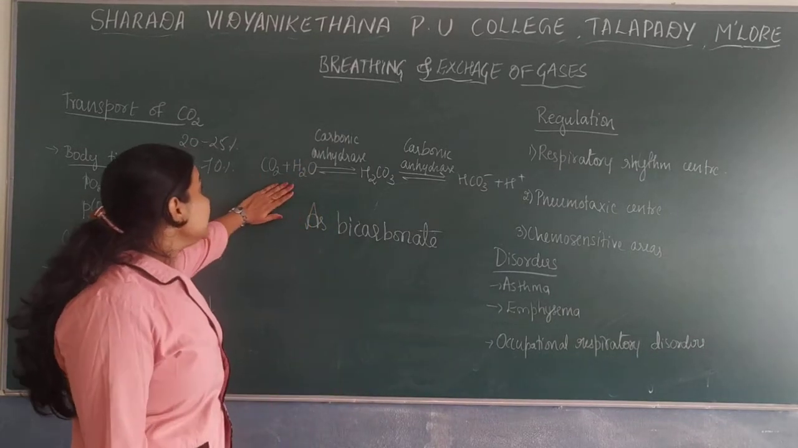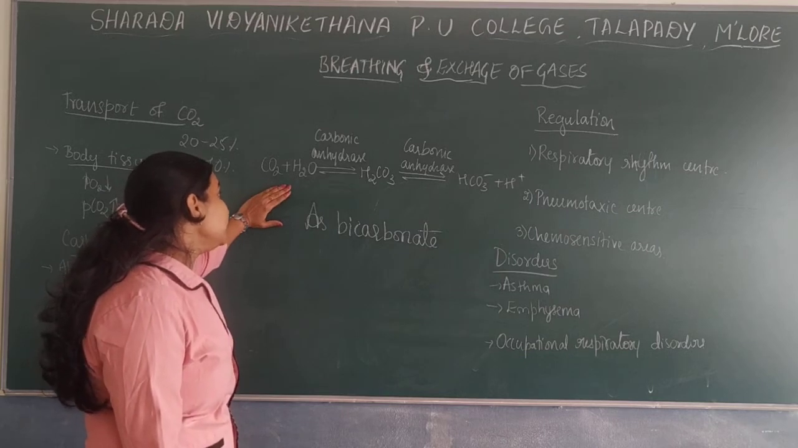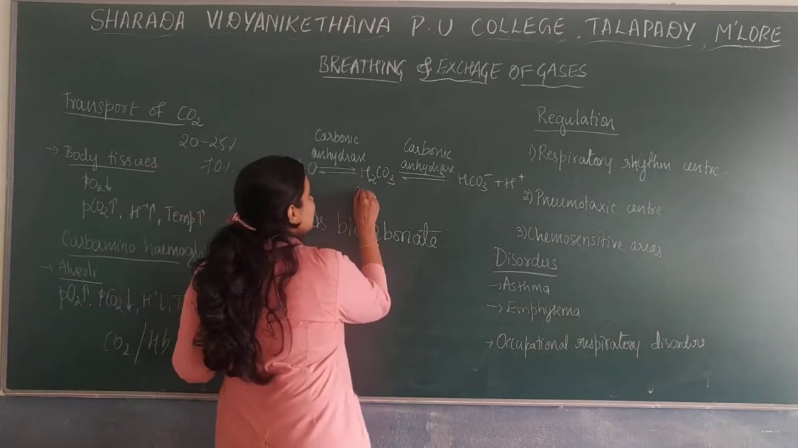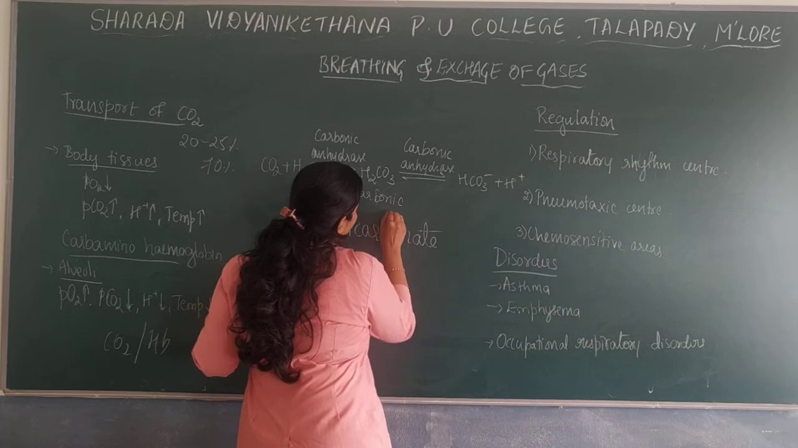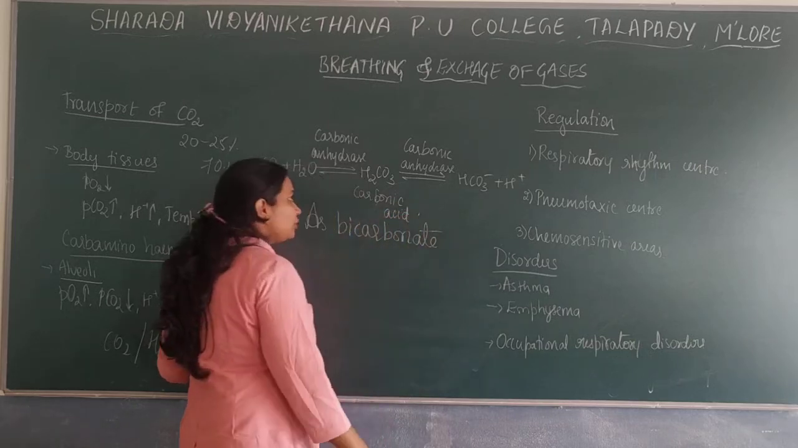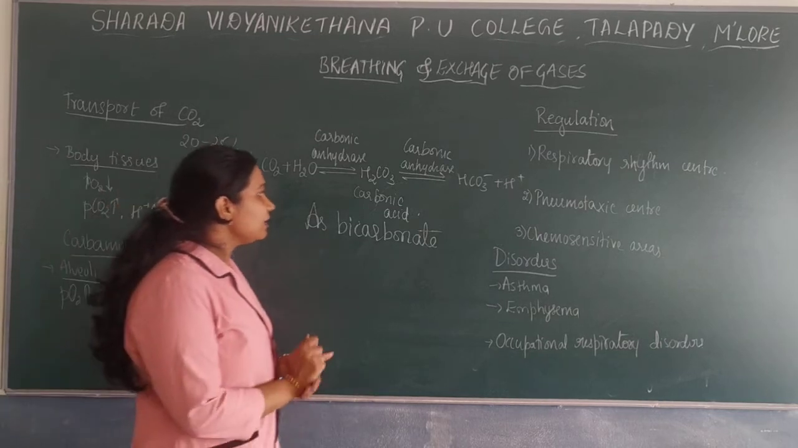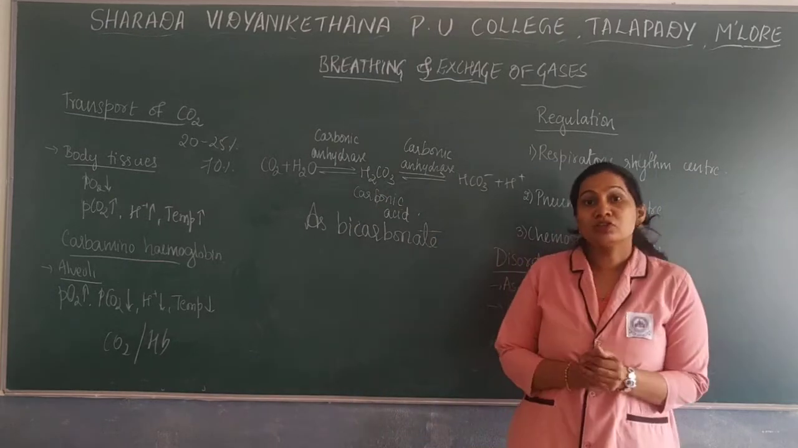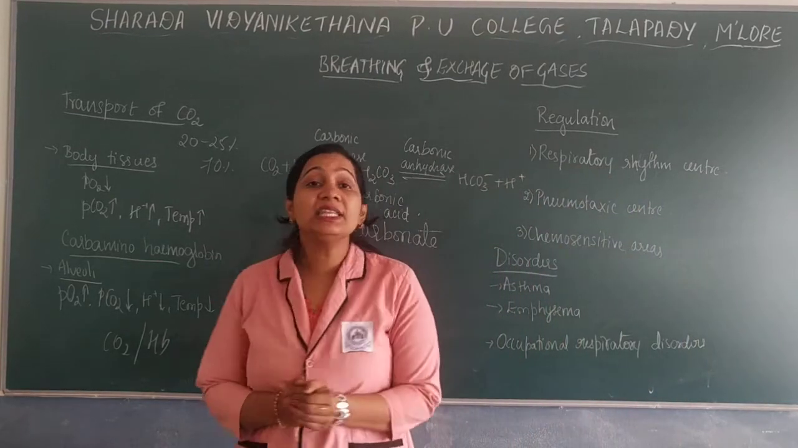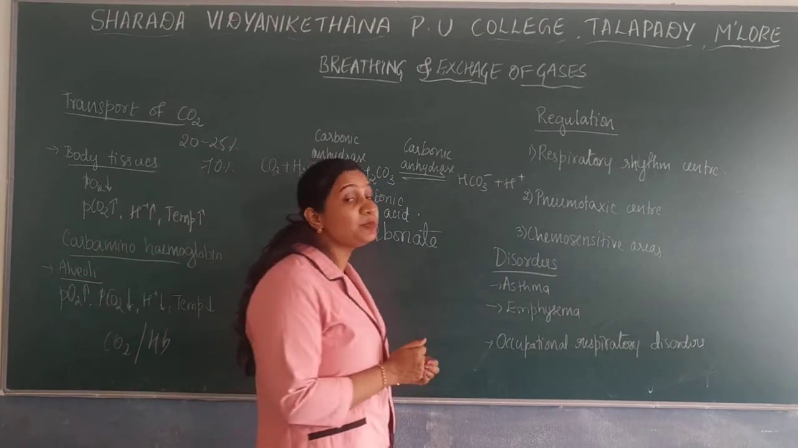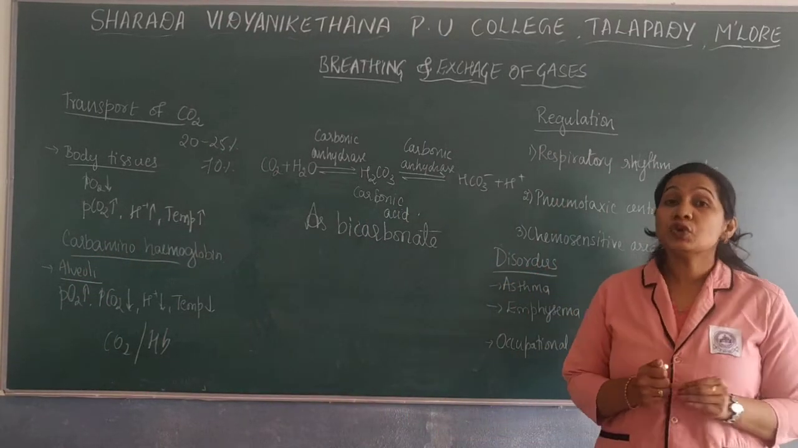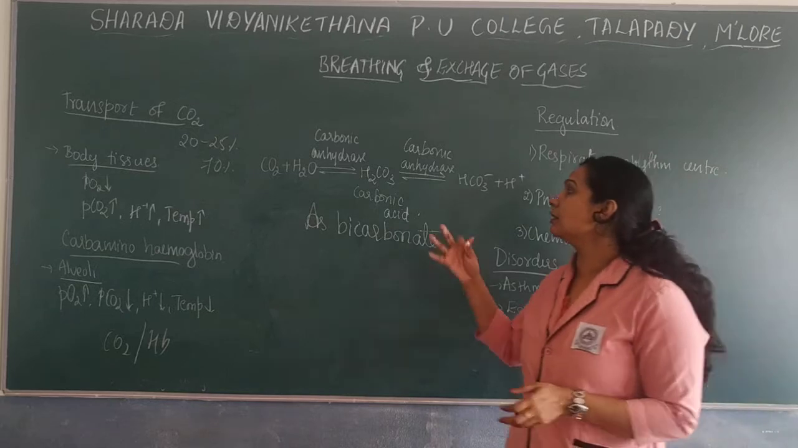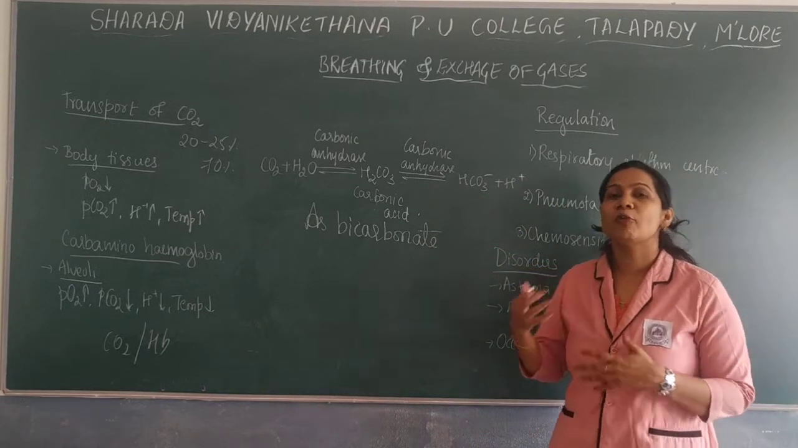In the case of RBCs, the carbon dioxide combines with water and forms carbonic acid. In the tissues, where there is a high level of carbon dioxide, this carbonic acid gets dissociated into bicarbonate as well as H+. In body tissues where the partial pressure of carbon dioxide is very high, the carbon dioxide combines with these substances and will be in the form of bicarbonate.